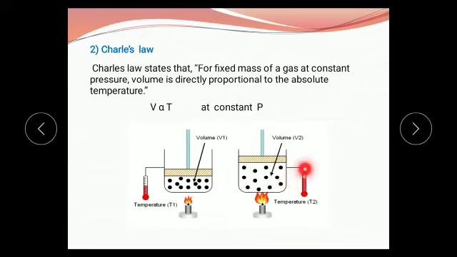From that we write the statement of Charles' law: for a fixed mass of gas at constant pressure, volume is directly proportional to absolute temperature. Here pressure remains constant and volume is directly proportional to temperature. That means as temperature increases, volume also increases, and if temperature decreases, volume also decreases. You see this: this is temperature T1, at that time volume is V1. If temperature increases, then its volume also increases.